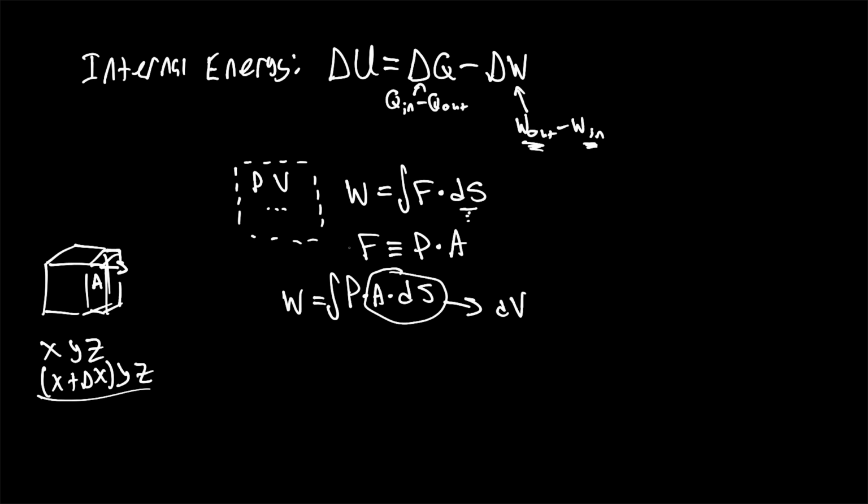So effectively, what we have is work being equal to the integral of the pressure in the system multiplied by the differential change in volume of the system. So if the volume changes, there will be work done either by or to the system depending on the direction that the volume is changing.